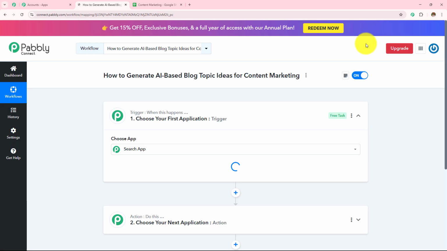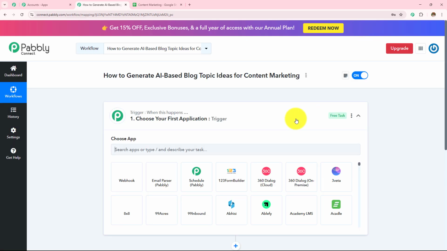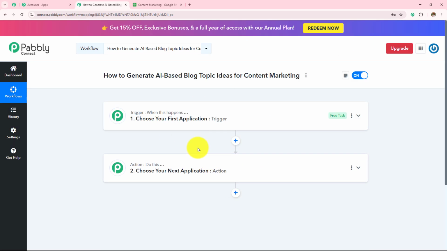As soon as I've clicked on create, 2 boxes have appeared in front of me. One is trigger, other is action. So trigger says when this happens, and action says do this. So trigger is basically an event which starts the automation of a workflow. There can be only one trigger step in a workflow, but as many as action steps as you want.